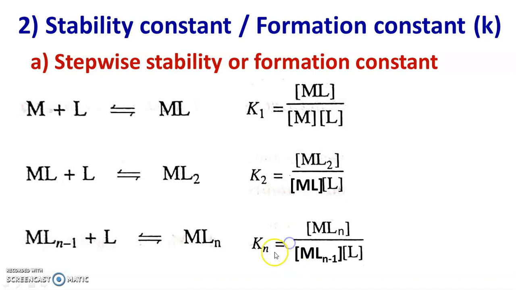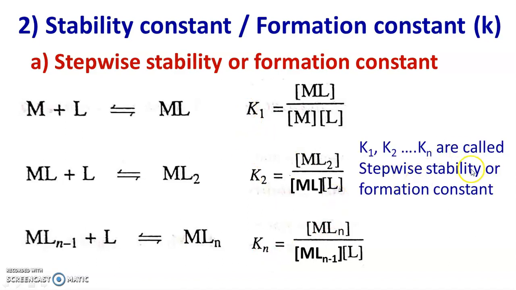And for this final state we can write Kn is equal to concentration of MLn upon concentration of MLn-1 into concentration of L, where K1, K2, K3, K4 like that up to Kn, these are called as stepwise stability constants or stepwise formation constants.